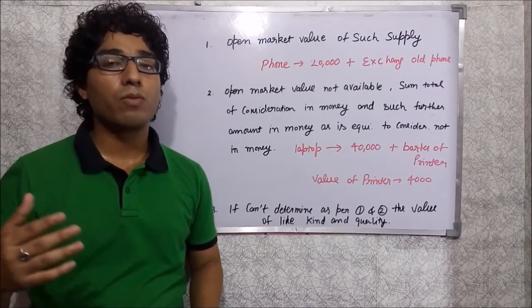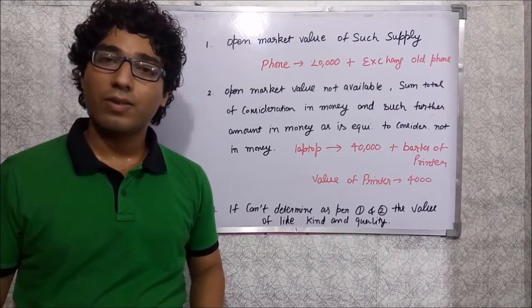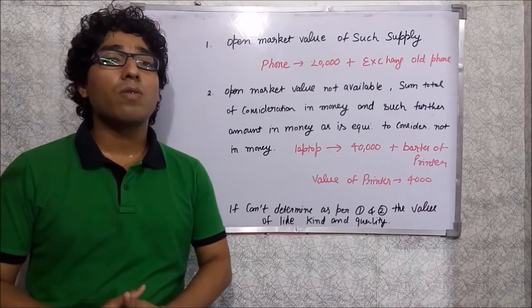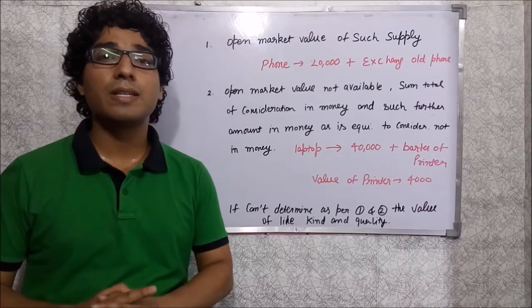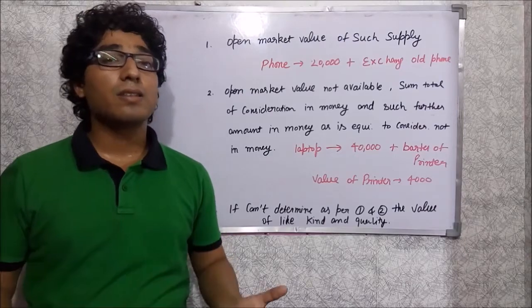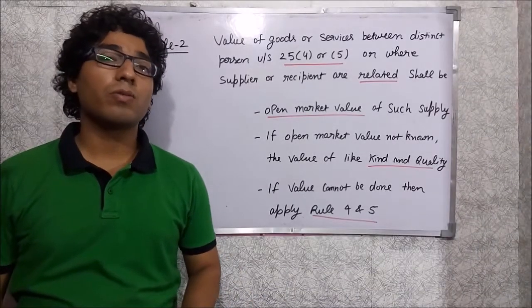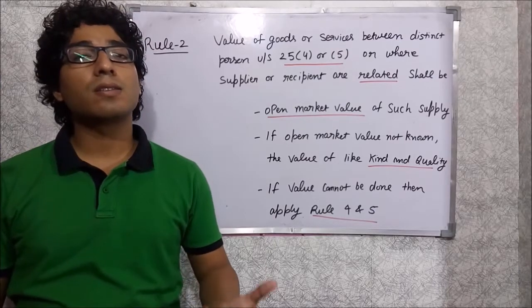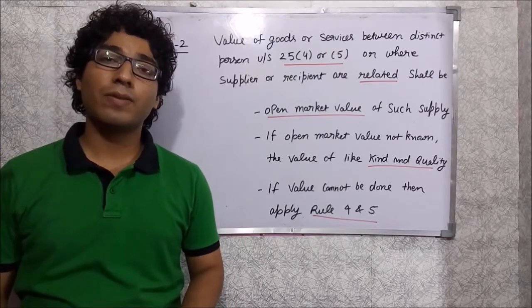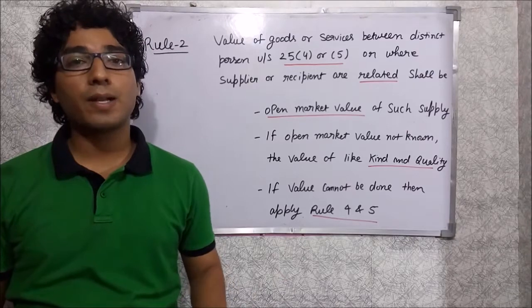We will take rule number 4 and 5 later in the video. So that's how the value of goods or services will be determined in case the consideration is not wholly in money. The next question is relating to the valuation of goods or services in case the supply of goods or services is between distinct or related persons.